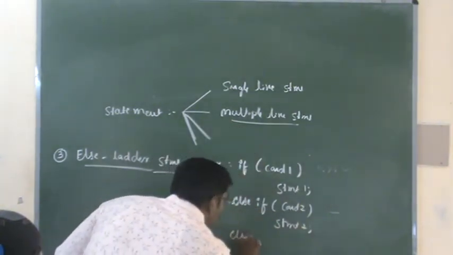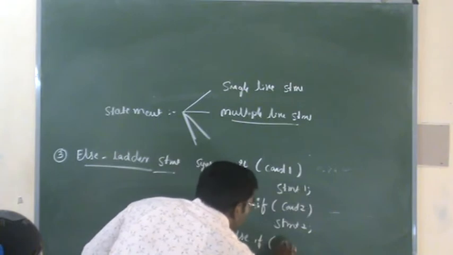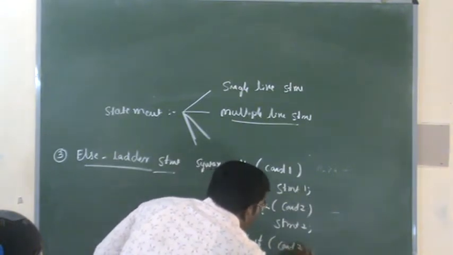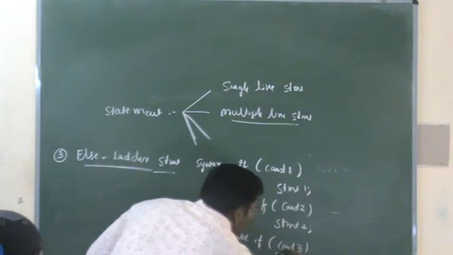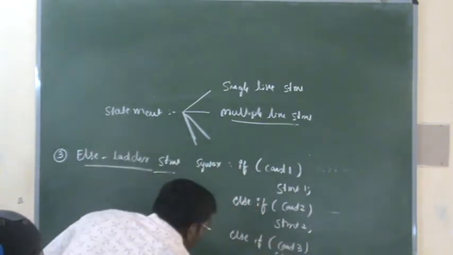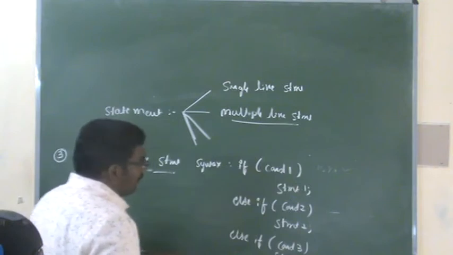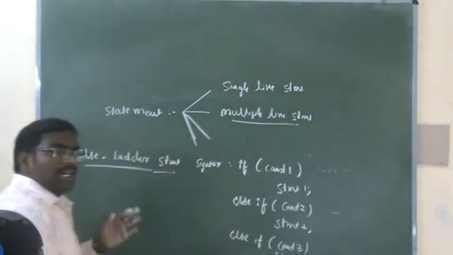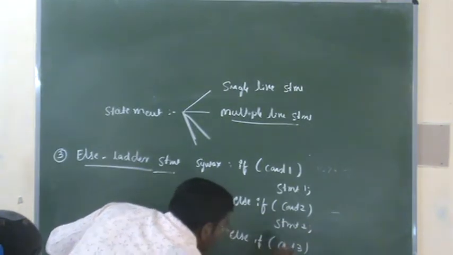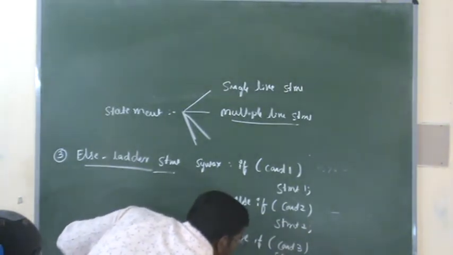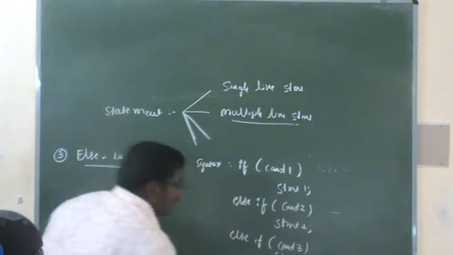Again if condition 2 is also false, the third condition will be checked. If it is true, statement 3 will be executed. So it will keep on checking the conditions up to the nth condition. If the nth condition is false, at that time statement n will be executed.